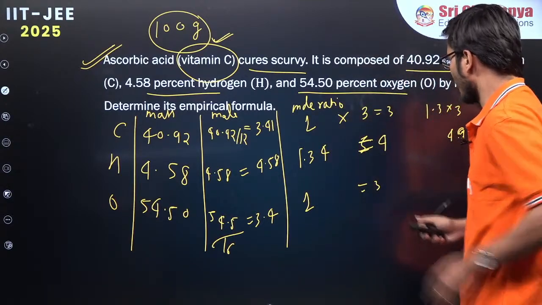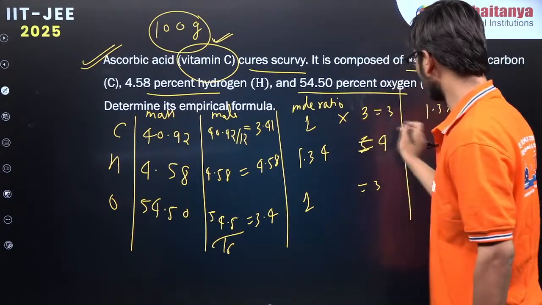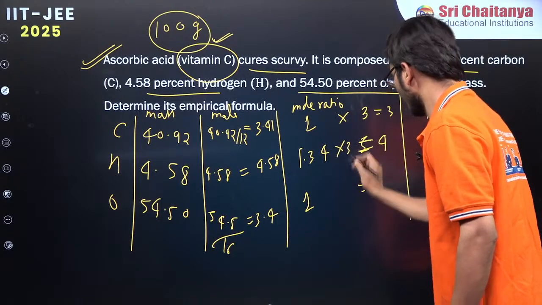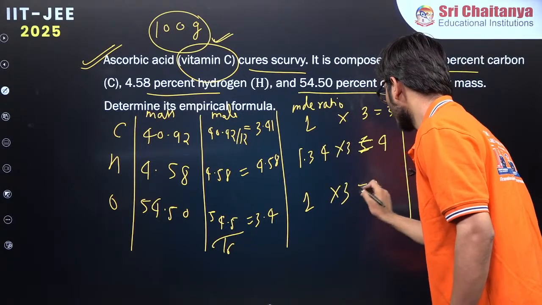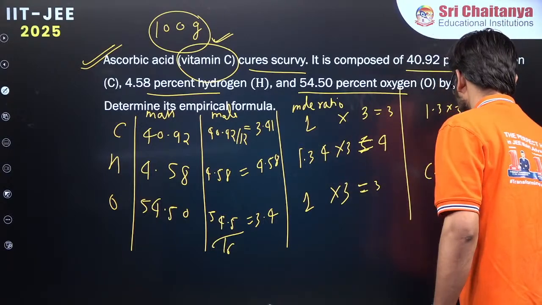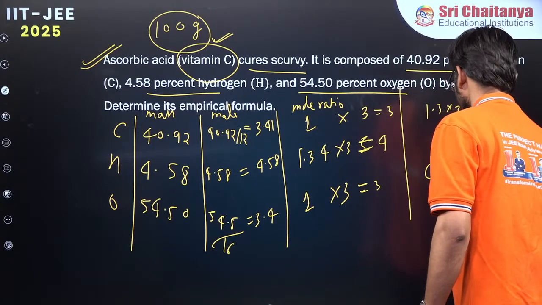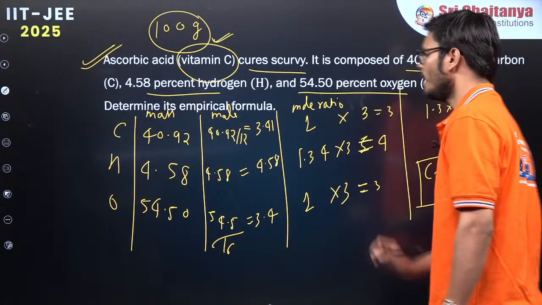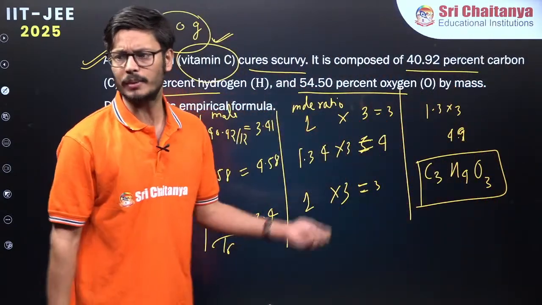So now we have the mole ratio, and we multiplied by a simplest number. I have multiplied by a number so that we have a whole number ratio. So what is the formula? C3H4O3, right? So this is the empirical formula. This is not the molecular formula of ascorbic acid.